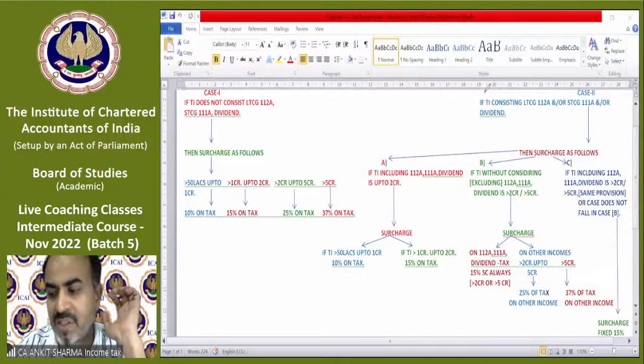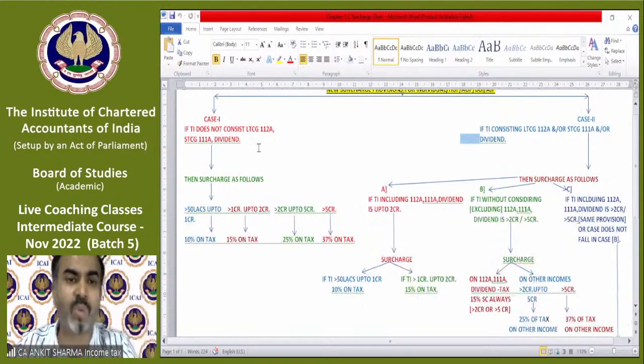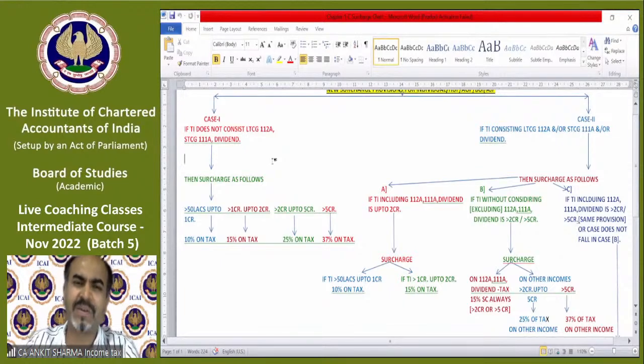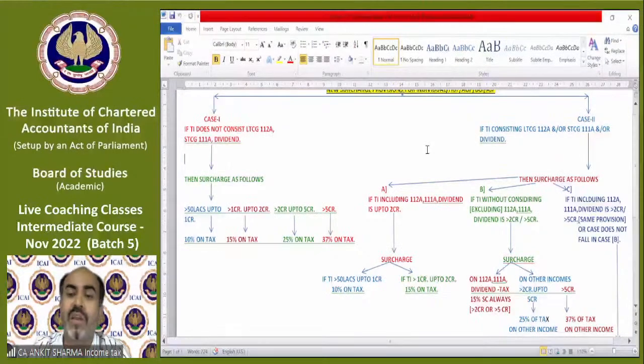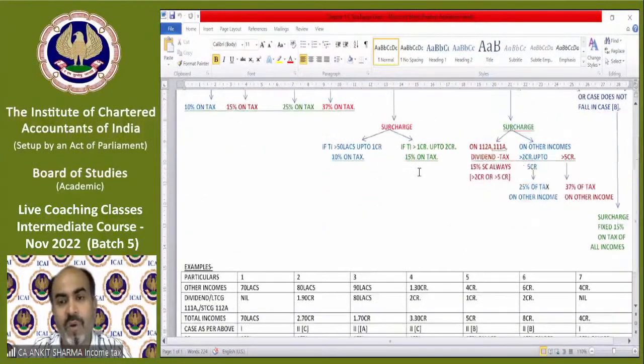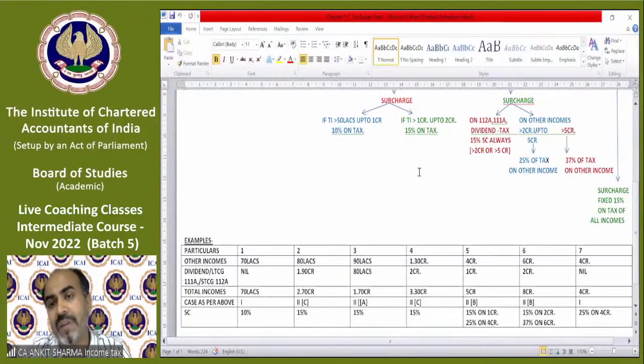Now we'll move on to the example. Then you will understand the concept. First, in the question, you need to find out whether the case will fall in case 1 or case 2. If it falls in case 1, then there is no mess technically. It's very simple. Rate will be 10, 15, 25 or 37. But if you have income of these special categories, then you have to find whether the case will fall in case A, B or C, like the following questions. So we will find out whether case 1 is applicable or 2, and if 2 is applicable, we need to check if it's case A, B or C. Okay, got it? So let's move on.